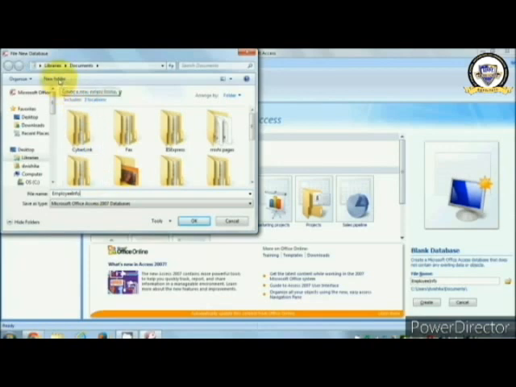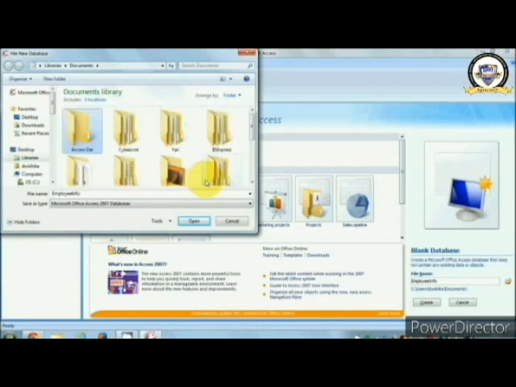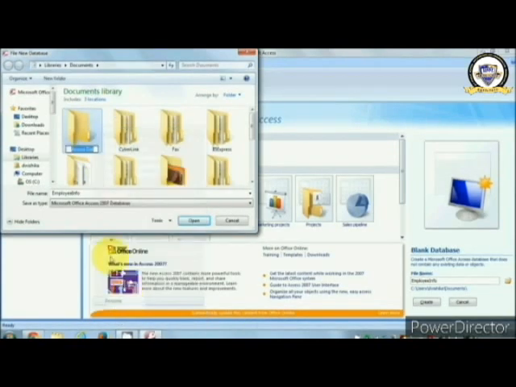For example, click new folder and edit the folder name as Access database. Okay.